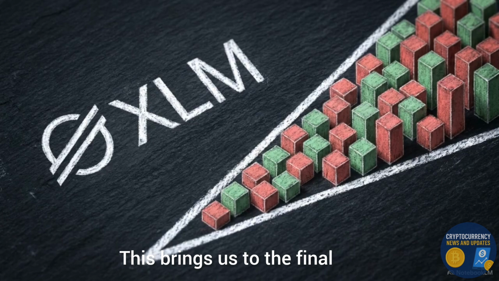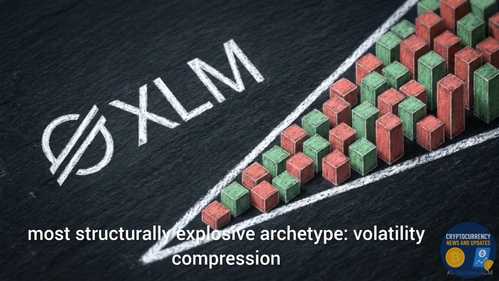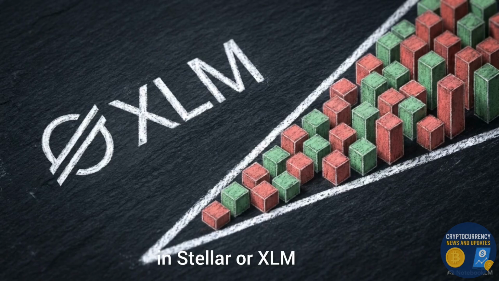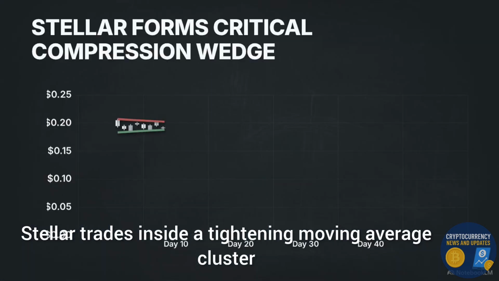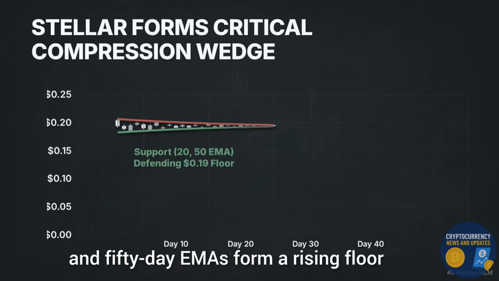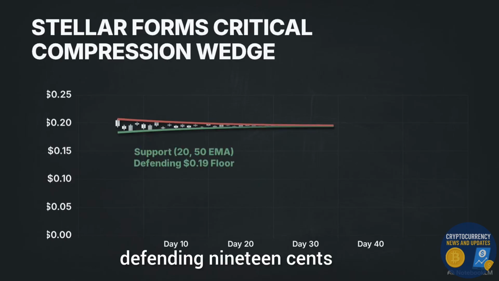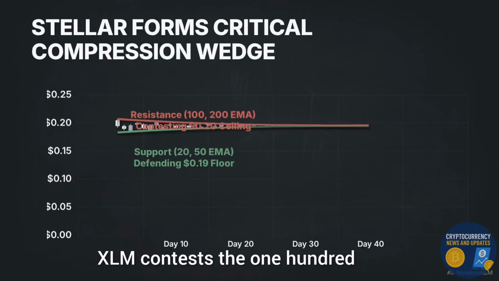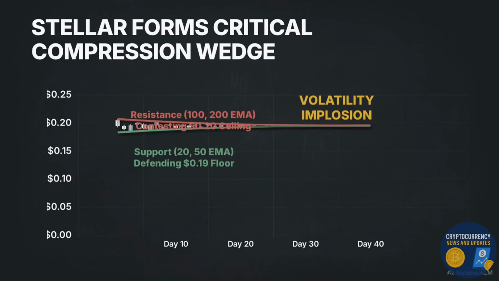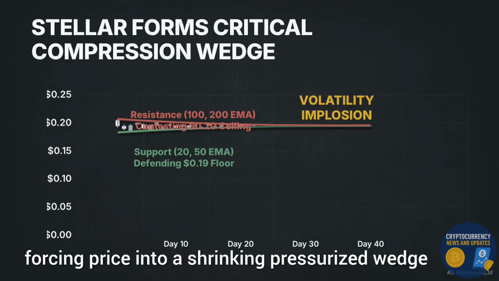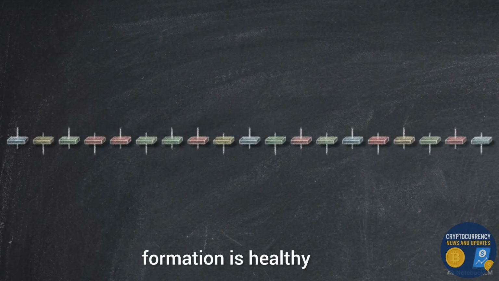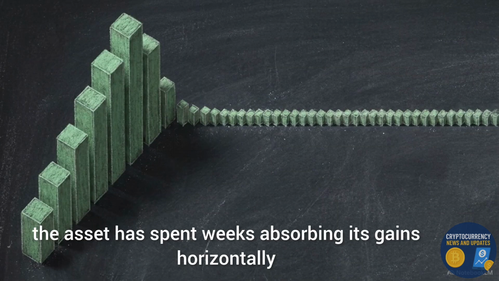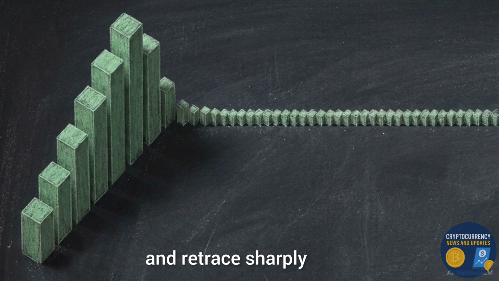This brings us to the final, most structurally explosive archetype, volatility compression. We can see this mechanic actively developing in Stellar, or XLM. Stellar trades inside a tightening moving average cluster. On the bottom, the 20 and 50-day EMAs form a rising floor, defending 19 cents. Simultaneously, resistance presses down as XLM contests the 100 and 200-day EMAs near 20 cents, forcing price into a shrinking pressurized wedge. The market psychology driving this tight formation is healthy. Following a massive rally in May, the asset has spent weeks absorbing its gains horizontally. It is refusing to surrender ground and retrace sharply.